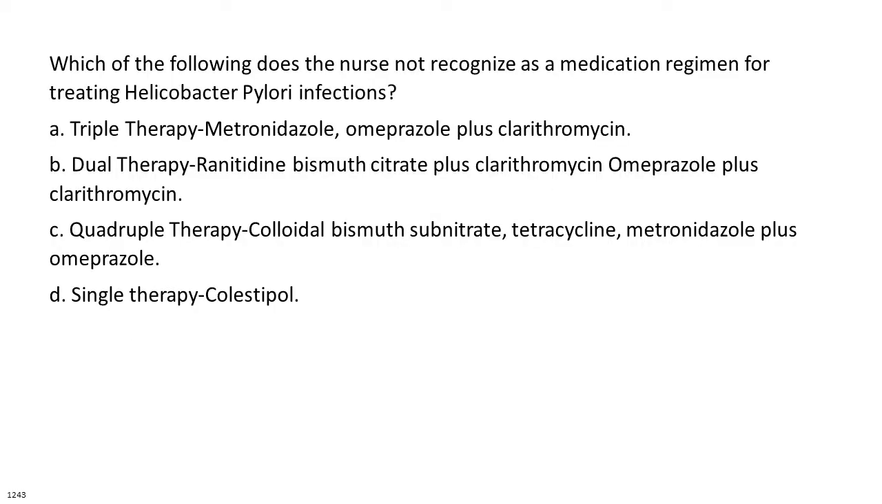Which of the following does the nurse not recognize as a medication regimen for treating Helicobacter pylori infections? A. Triple therapy metronidazole, omeprazole plus clarithromycin. B. Dual therapy ranitidine bismuth citrate plus clarithromycin, omeprazole plus clarithromycin. C. Quadruple therapy colloidal bismuth subnitrate, tetracycline, metronidazole plus omeprazole. D. Single therapy colstipol.